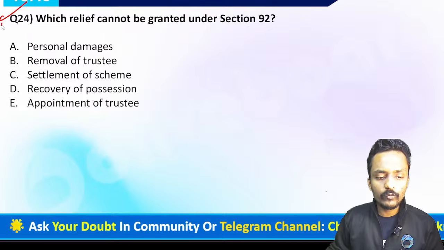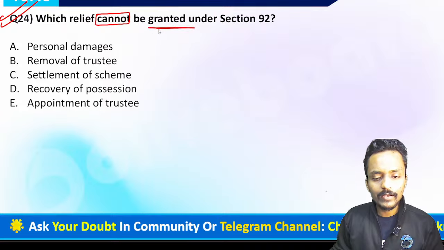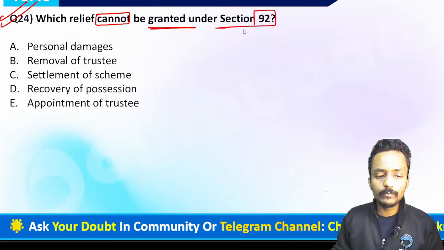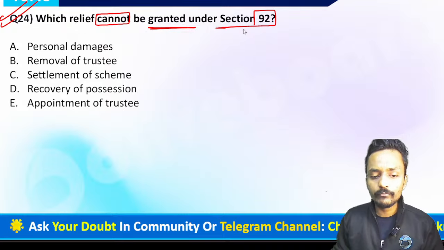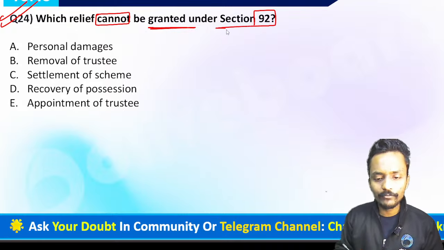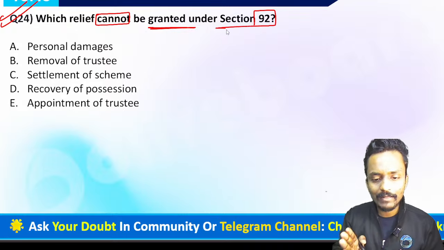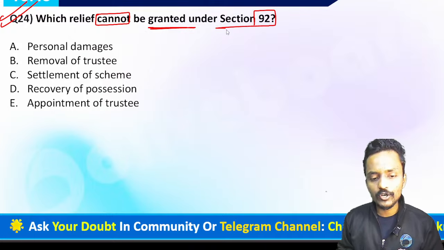Now we are moving forward to question number 24. This question asks which relief cannot be granted under section 92. Below you have 5 options, and which option is matching here, where no relief will be granted under section 92?